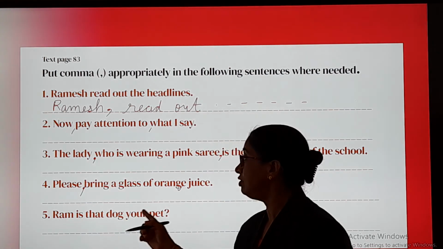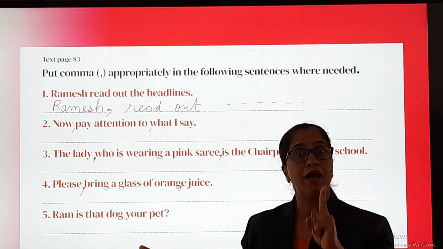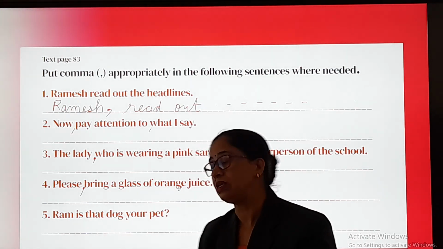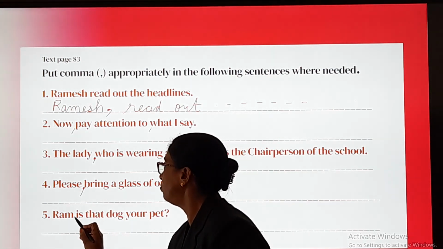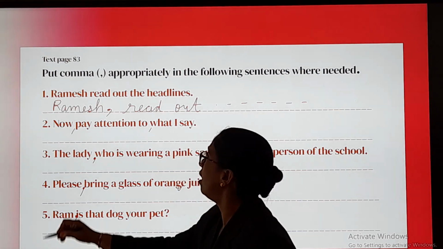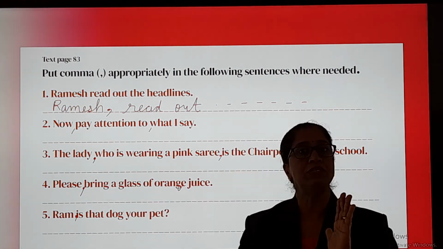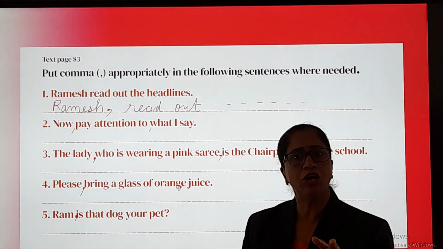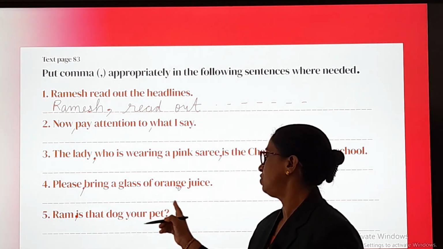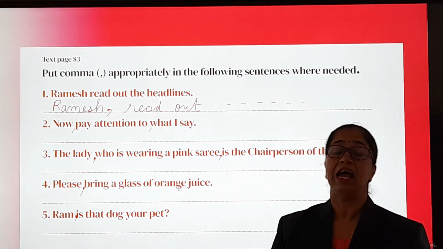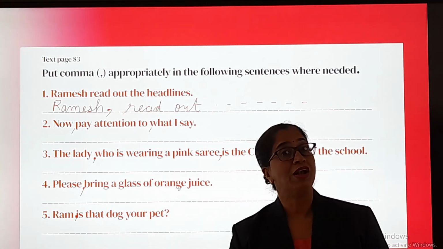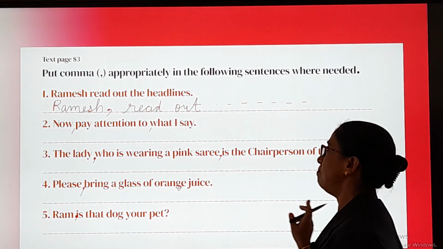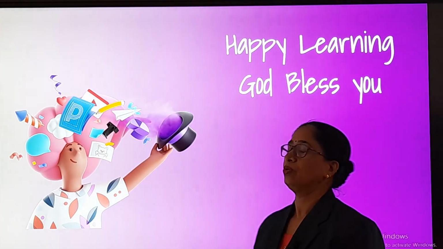Ram, is that dog your pet? Ram. So I am calling out a name of the person and then I am saying the words. So after Ram, I have to put a comma. This you remember, Ram, Ramesh, when the name is called out, put a comma and then Ram, is that dog yours? And it is a question. So I end with a question mark. And in case you have not understood, on online classes, we are going to do few more exercises and I am sure it will be simpler for you.